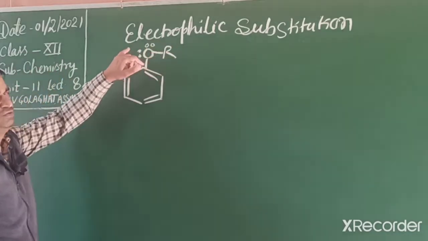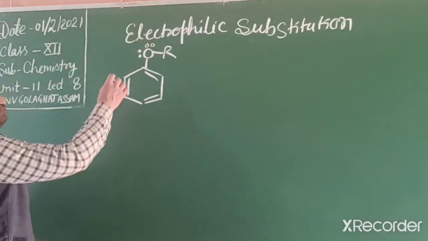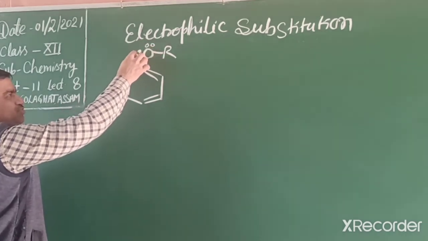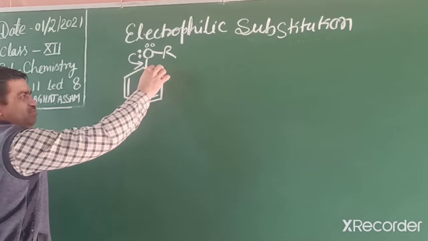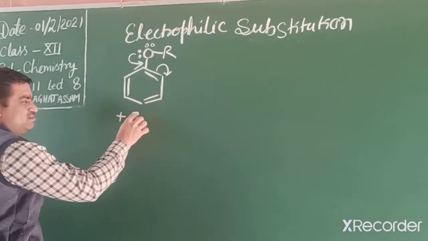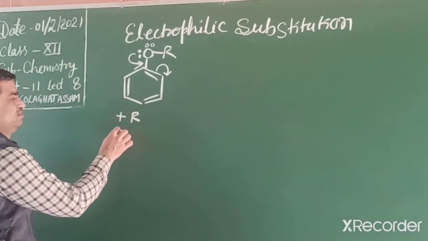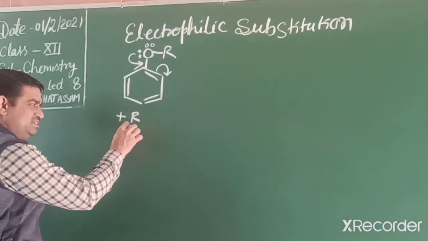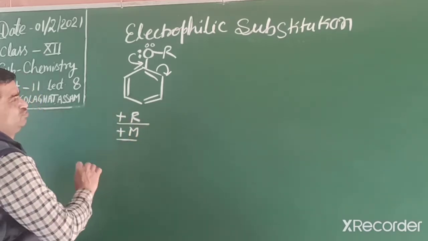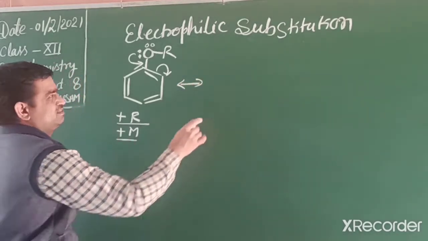But students, ethers are activating groups, because the lone pair on oxygen moves into the ring, and so it is plus R effect. Plus R means electron density increases in the ring, and its other name is plus M also, mesomeric effect, resonance effect. So we can write its resonating structure like this.